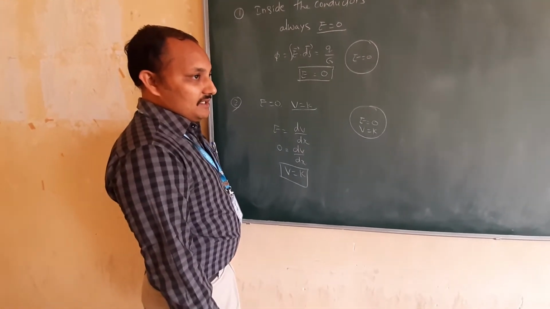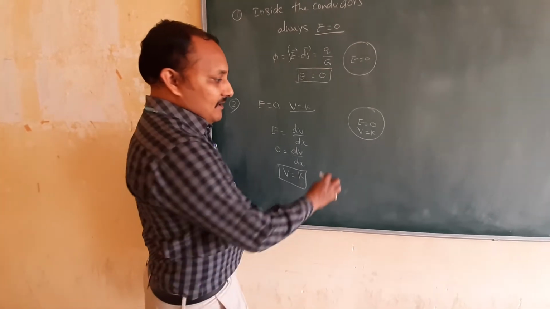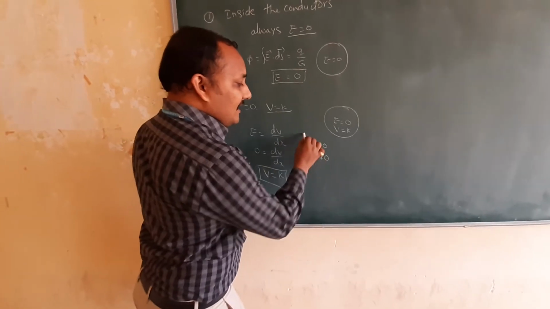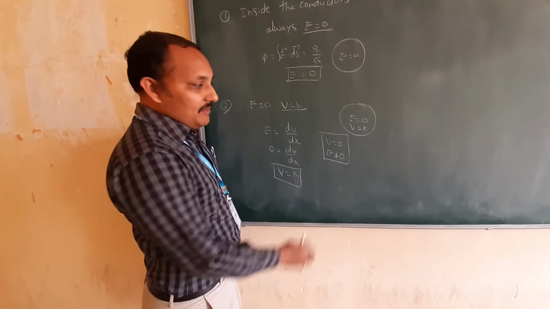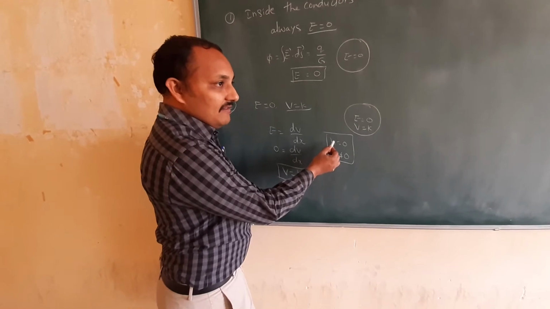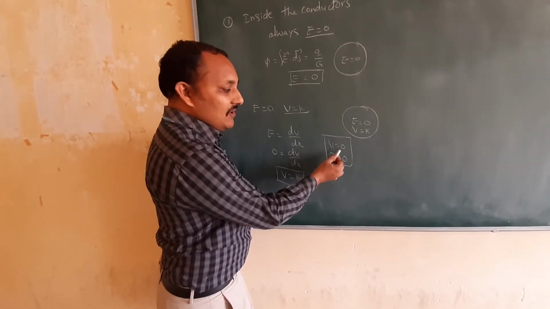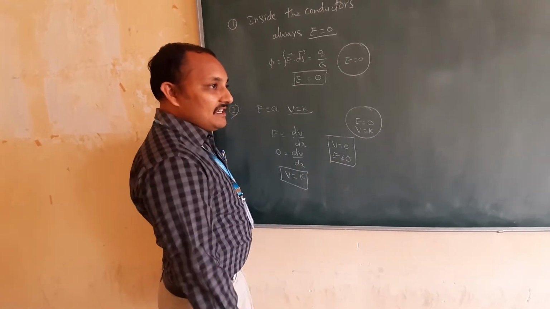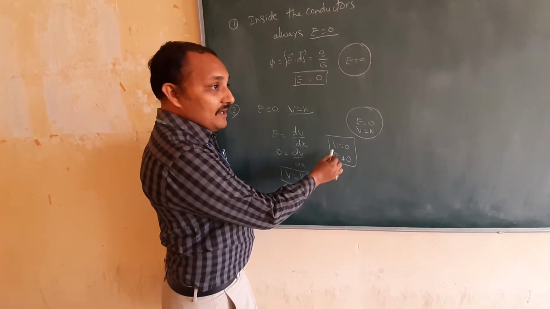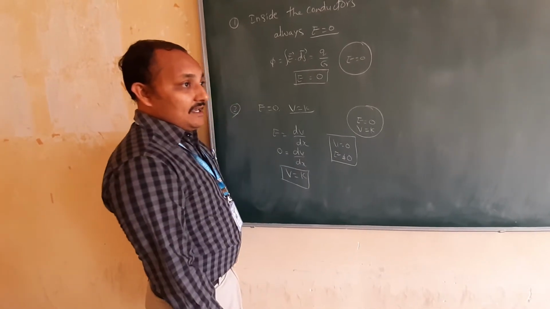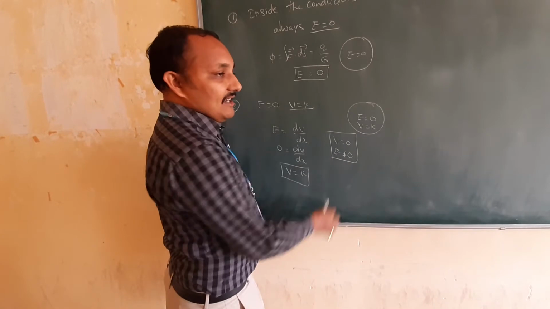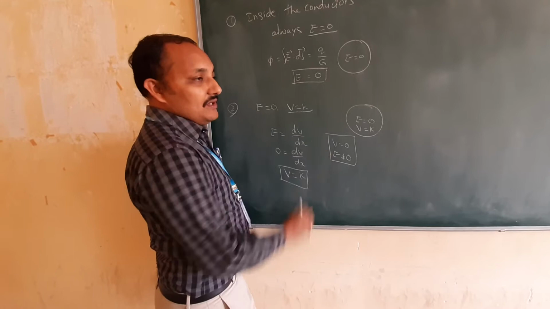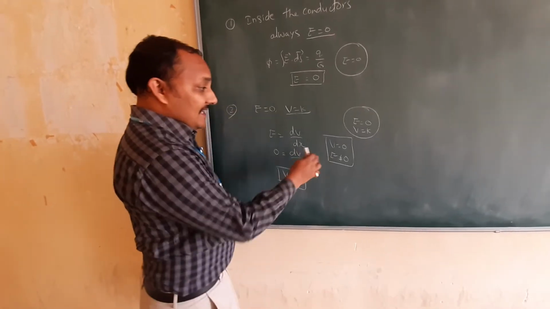Already we got one question on electric potential. Give the situation where electric potential is 0 but electric field intensity is not 0. Do you remember? Give any example where electric potential is 0 and electric field intensity is not 0. What is the example for this? On the equatorial line or equatorial plane of the dipole, potential is 0, electric field intensity is not 0. Do you remember? Already we discussed this one, potential due to a dipole. Now the reverse of this one.